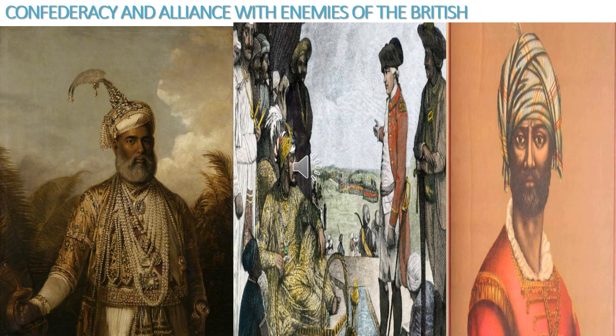Confederacy and alliance with the enemies of the British. Confederacy means a union of states, a group of people or political parties with the same aim. So confederacy means a union of states or a union of groups of people or political parties with the same aim. So confederacy and alliance with the enemies of the British.